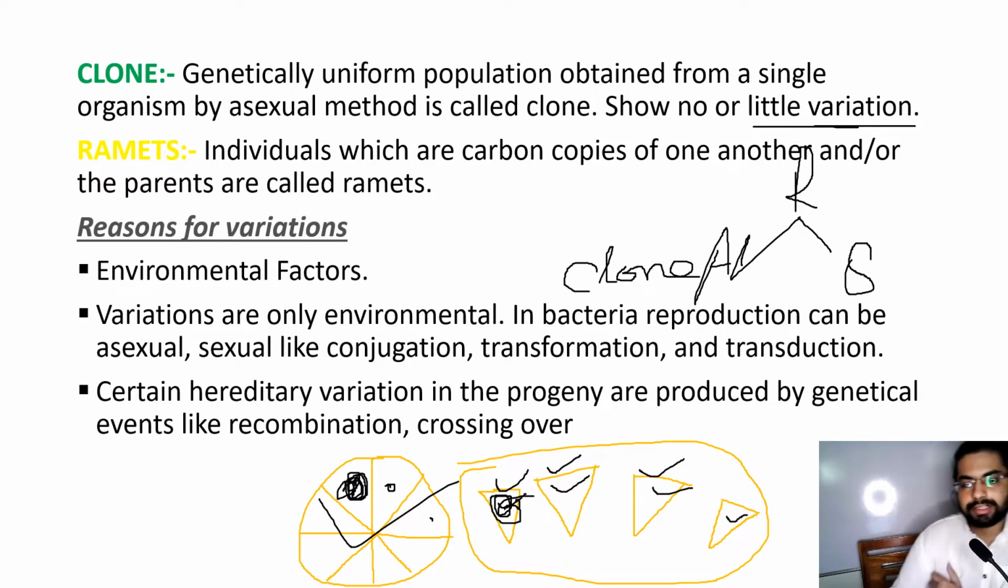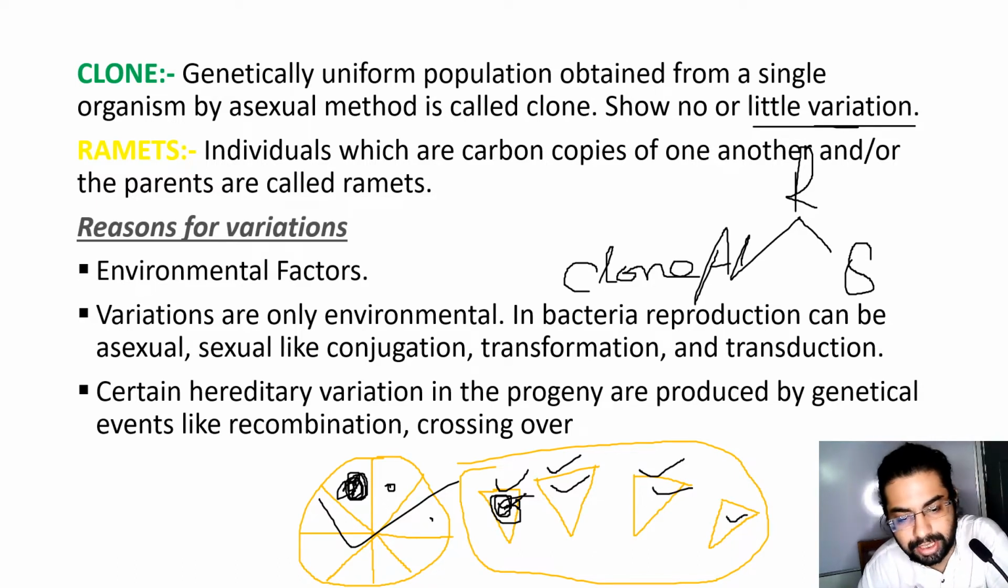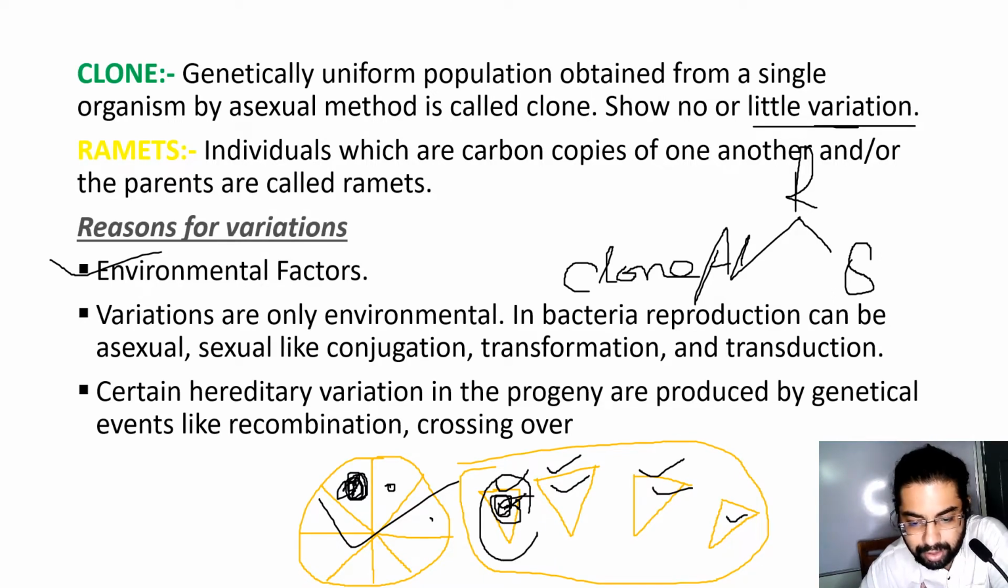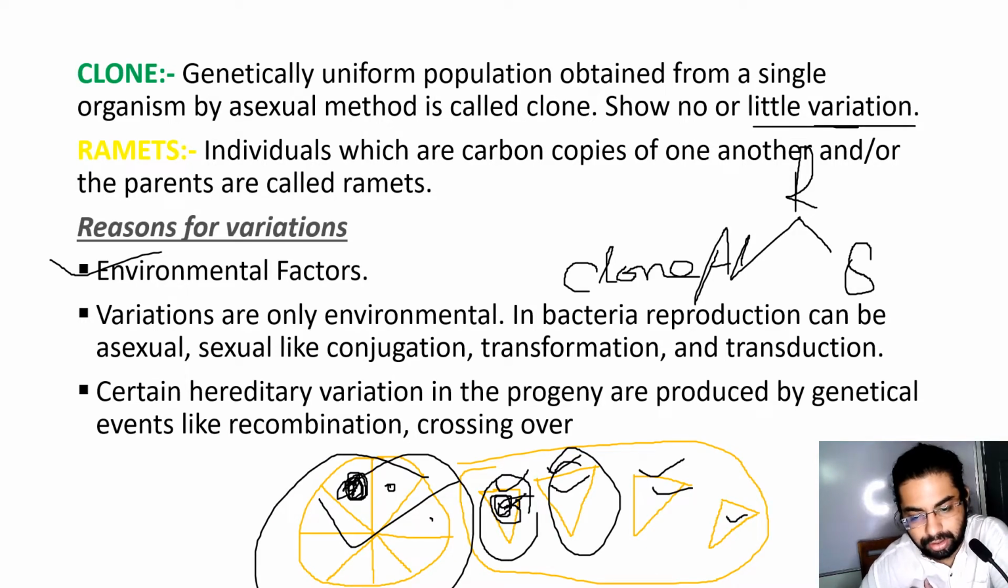There are several reasons for variation. One such reason for variation is environmental factors. For these two, let's consider this as an individual and this as an individual obtained from this parent. They have been taken to different environments. So obviously they will show variation. Not so extreme, slight variation they show. So environment plays an important role in variation.